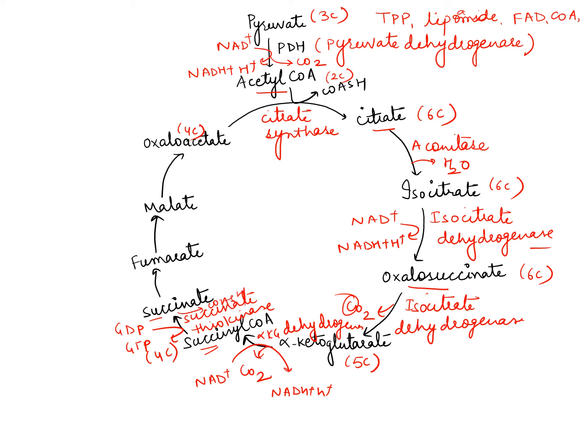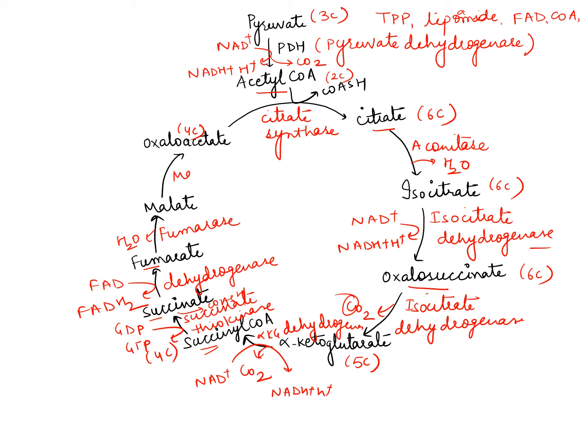Now this succinate in presence of succinate dehydrogenase enzyme is converted to fumarate. As it is a dehydrogenase enzyme, there is a conversion of FAD to FADH2. Succinate dehydrogenase will convert succinate to fumarate, then fumarate will be acted on by the fumarase enzyme. A water molecule will be added and this fumarate will be converted to malate.